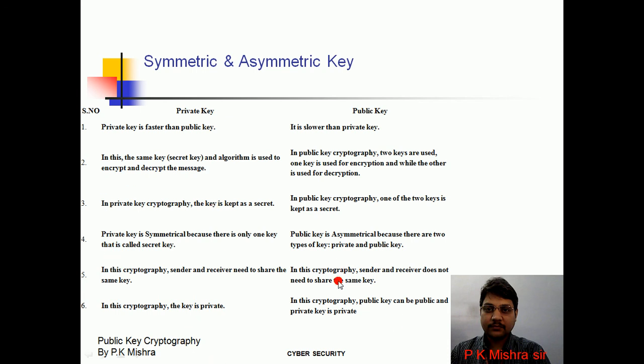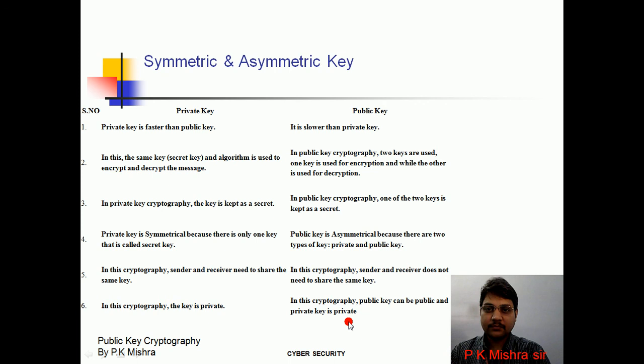While in public key cryptography, sender and receiver do not need to share the same key. One more difference is that in private key cryptography the key is private, while in public key cryptography the public key can be public and the private key is private.